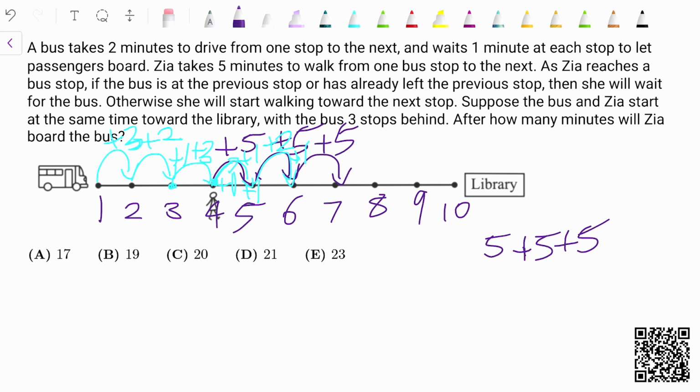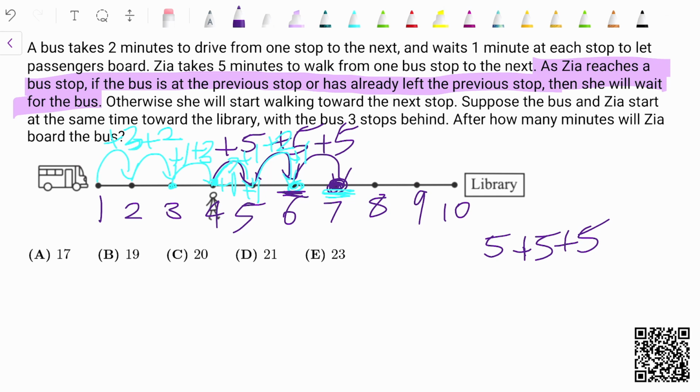However, at this point, since Zia is only at bus stop 7 and the bus is at bus stop 6, this matches the problem's criteria for Zia to wait. How one knows that the bus is actually at the previous stop before Zia, we do not know, because assumably it is decently far away, so maybe Zia just has really good eyesight. But as Zia reaches a bus stop, if the bus is at a previous stop or has already left the previous stop, then she will wait for the bus. It has not yet left the previous stop, however it is at the previous stop, because Zia is at stop 7 and the bus is at stop 6. Therefore, Zia will wait for the bus.